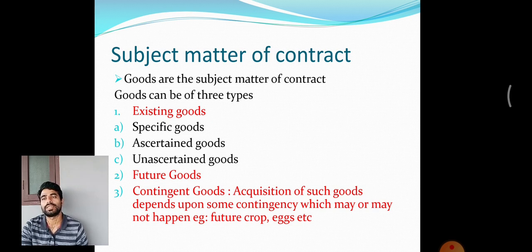Then, the third category, contingent goods. The acquisition of such goods, it is a future goods. Very clear, it is a part of future goods. A contingent goods is a future goods. The acquisition of such goods depends upon a contingency which may or may not happen in future.